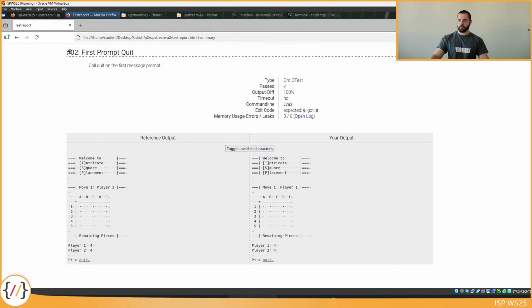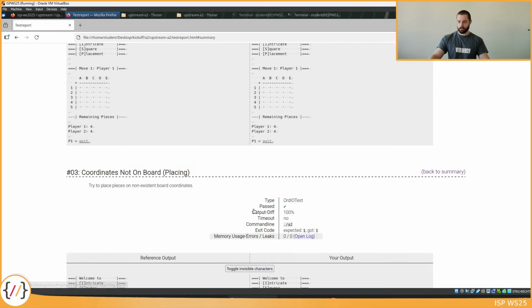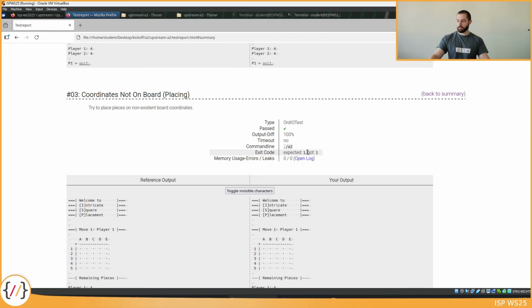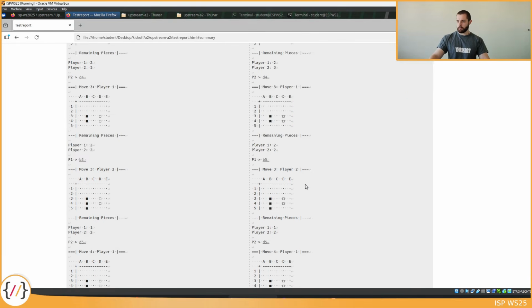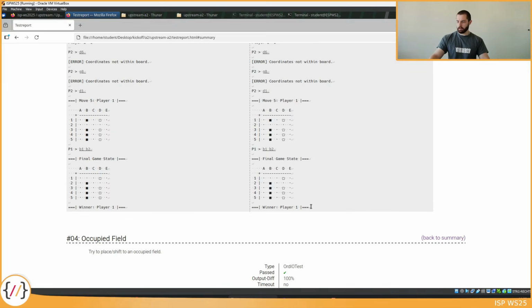So in test case 2 we see that the expected exit code was 0, so this is what your program should produce, and got is the actual exit code with which your program finished. Why is the expected exit code 0 in this case? Because the program was quit. For test case 3 we expect the exit code 1 because player 1 won the game. That's why the exit code should be 1.